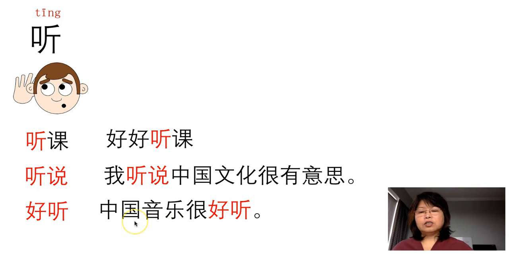In English, it means Chinese music is beautiful, but literally, 中国音乐 good to hear. So this is what we say when we talk about how beautiful the music is. We use 好听 rather than beautiful, 漂亮 or 美丽.